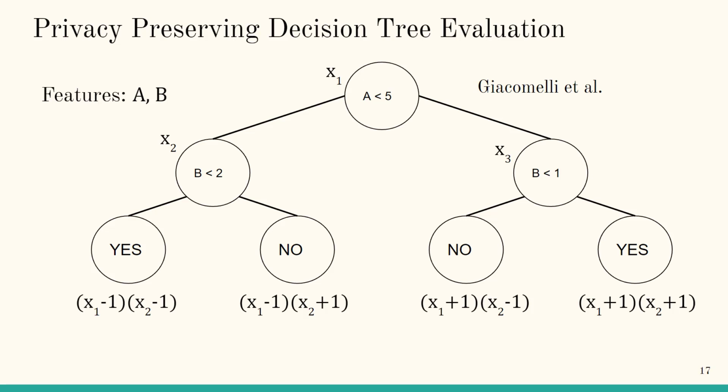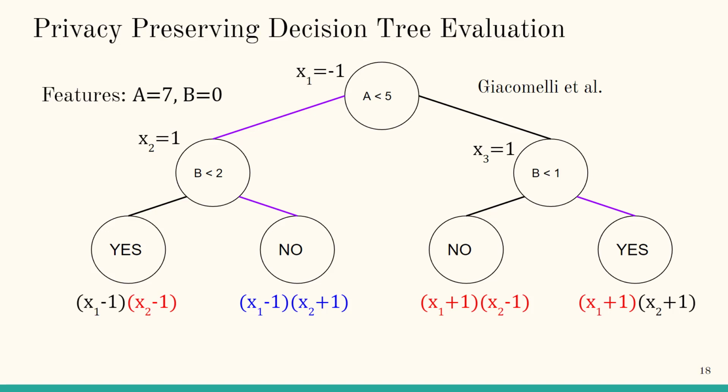Then, when we want to evaluate the decision tree, we would assign the variable xi negative 1 if the left branch is chosen, and plus 1 if the right branch is chosen. What this does is it allows all but one polynomial to evaluate to 0. In a specific example, suppose that the left branch is chosen at non-leaf node x1, and the right branch is chosen at x2 and x3. What we can see is that all of the red terms will evaluate to 0, and only the blue polynomial will evaluate to a non-zero value, identifying it as the correct leaf node.